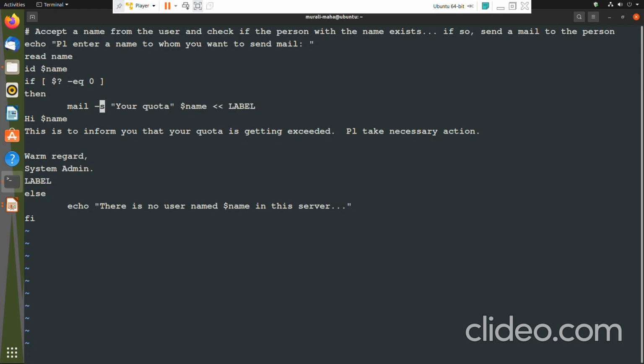Here we are learning one more thing known as here document. What we are doing is mail -s, with -s you can specify the subject, and then the person to whom we want to send the mail. Then we are specifying the here document. What is the operator for here document? Double less than operator, followed by some label, and whatever is between the beginning and ending label is considered a here document. The document which serves as an input file to the mail command is the here document.